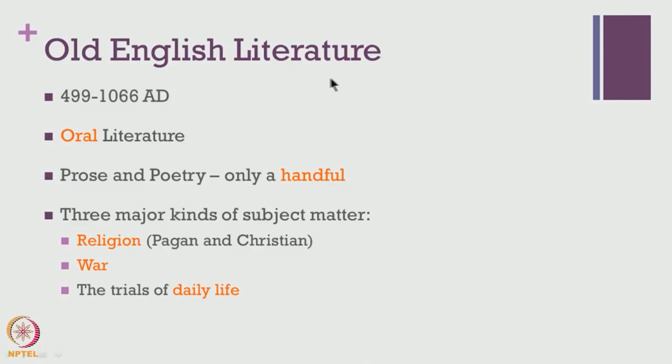And moving on, which period falls under this Old English period or the Old Anglo-Saxon period? This period is from 499 to 1066 AD. A little bit about the terms Anglo-Saxon and Old English literature: in this course, we will be using these terms almost simultaneously, quite interchangeably too. However, there are some historians who are of the opinion that the term Old English